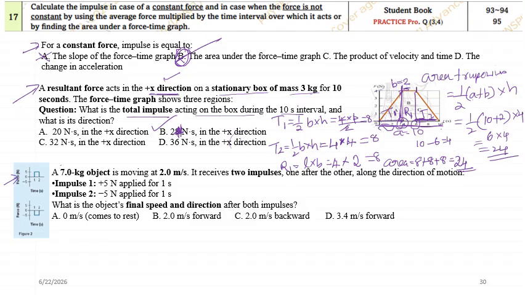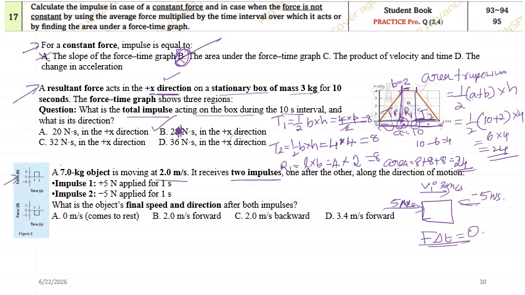A 7 kg object is moving 2 meter per second. It receives 2 impulses, one after the other. Okay, so we have an object which is moving with the initial velocity vi with 2 meter per second. And you are giving an impulse or force time in this direction, that is 5 Newton second, and here also you are giving the same impulse in the opposite direction, minus 5 Newton second. So what is the net impulse? Net impulse over here, F into delta T, the net F naught will be 0. So we don't have an impulse over here, both of them will be getting cancelled.